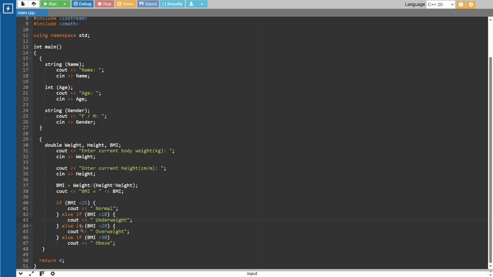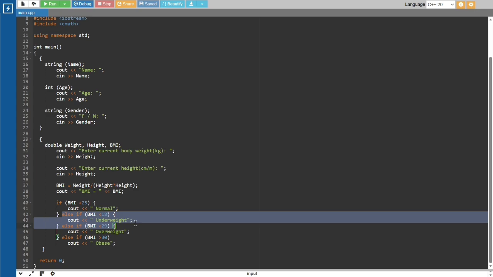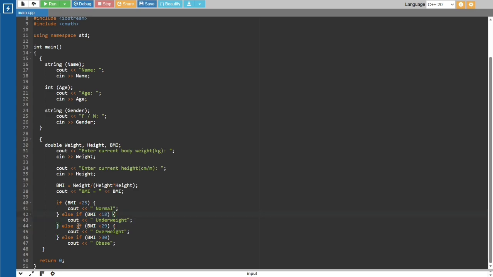The next process for the overweight and obese is pretty much the same as this, where I will open bracket, and you see the close bracket again, and then else if again, and then BMI again. The only difference is the numbers.